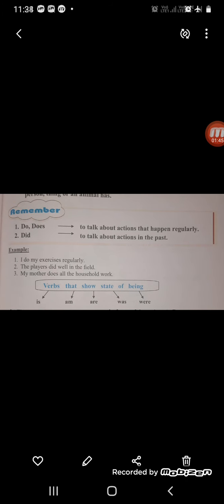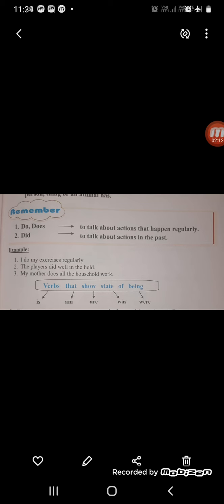Do and does talk about action that happens regularly. Whatever action happens regularly, we use do or does. And did happens when we talk about actions in the past. Whatever actions have happened in the past, whatever we talk about that, we take did.